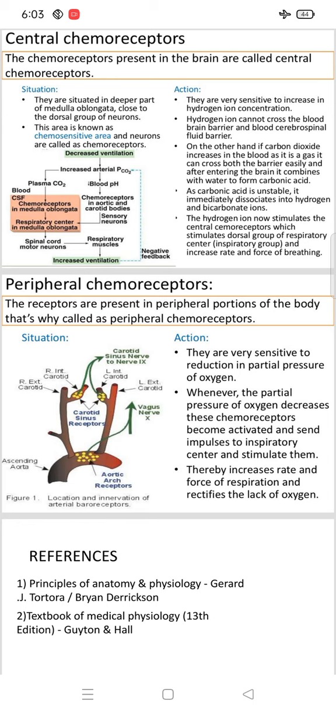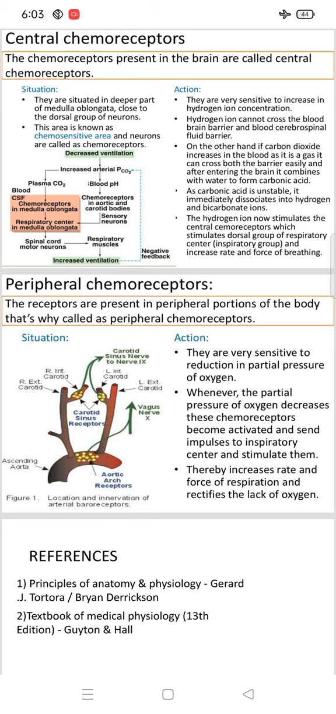What is the action of the central chemoreceptors? They are very sensitive to increase in hydrogen ion concentration. Hydrogen ion cannot cross the blood brain barrier and blood cerebrospinal fluid barrier. On the other hand, if carbon dioxide increases in the blood, as it is a gas, it can cross both barriers easily, and after entering the brain, it combines with water and forms carbonic acid.